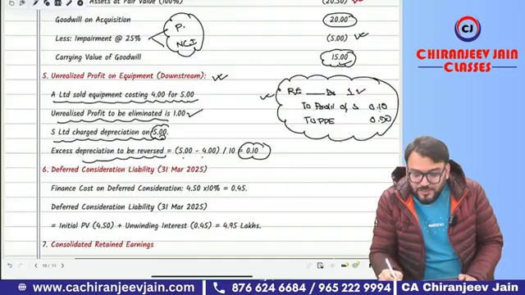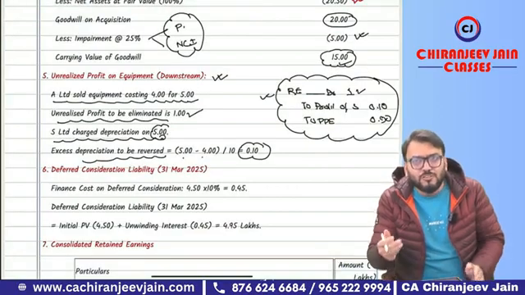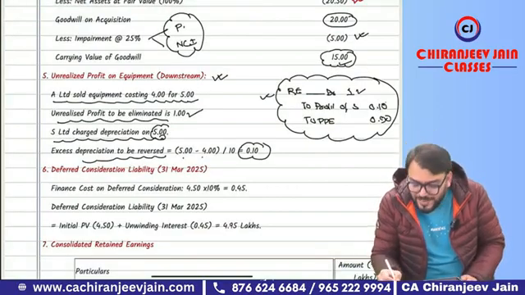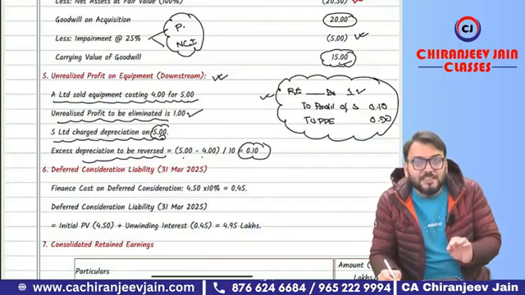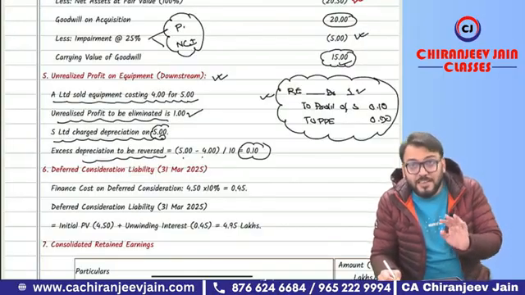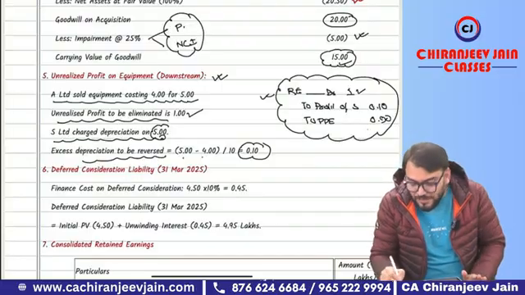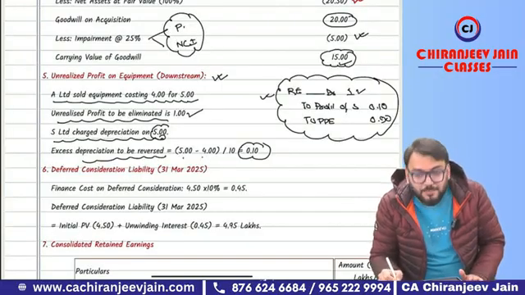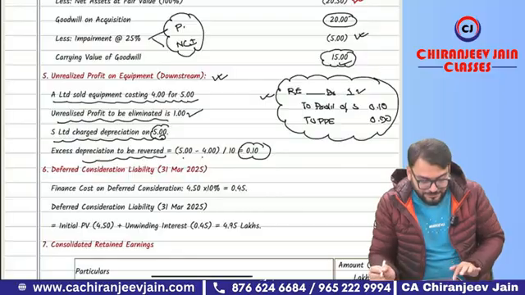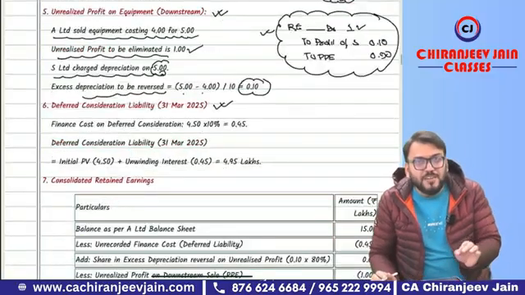Either you can do the adjustment in the post acquisition profit, or, because we already calculated post acquisition profit, it can be allocated directly to retained earnings and NCI in 80% and 20%. That direct adjustment you can also do. Okay, and PPE will decrease by 0.90. Understood? Yes sir.